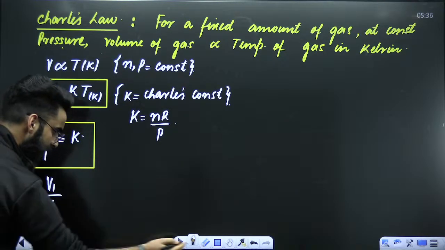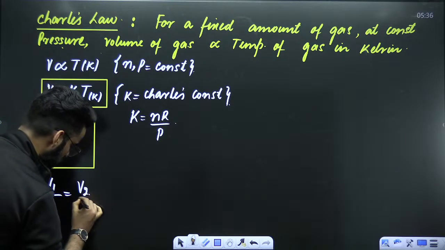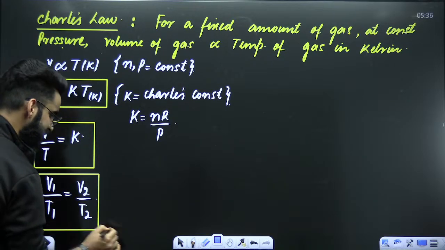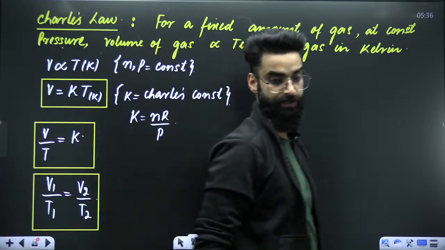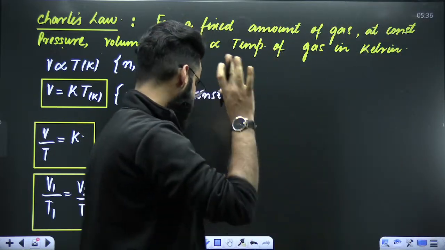V1 divided by T1 has to be equal to V2 divided by T2. Now let's get to know the meaning of all these things over here. One by one, we are going to talk about all these things. Let's see what it means.